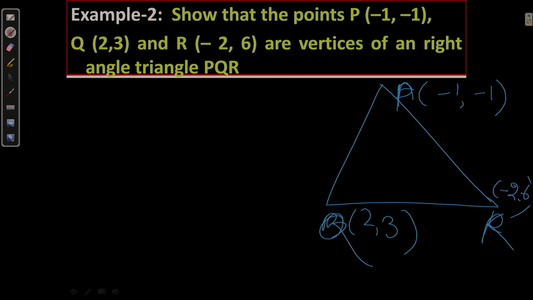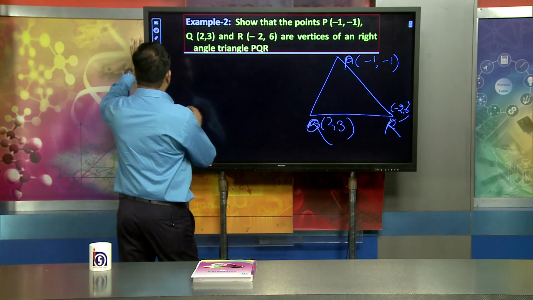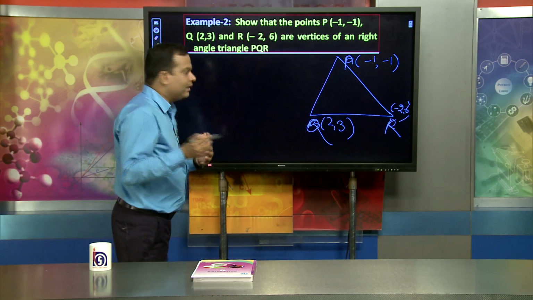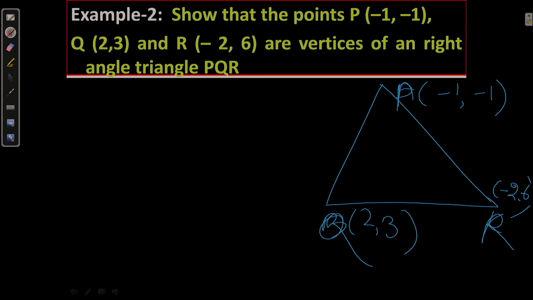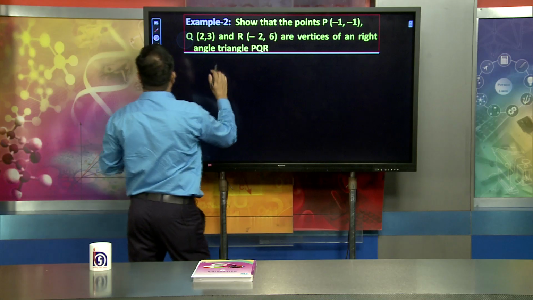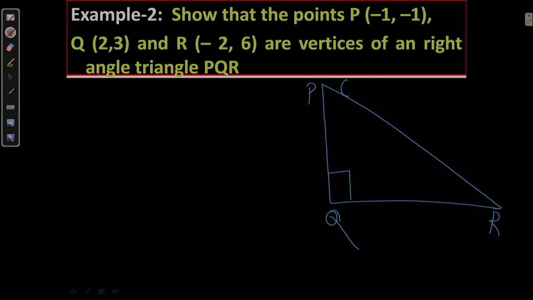We have to show that it forms a right angle triangle. Forming a right angle triangle means one of the angles will be 90 degrees. So, simply this will be the right angle triangle.